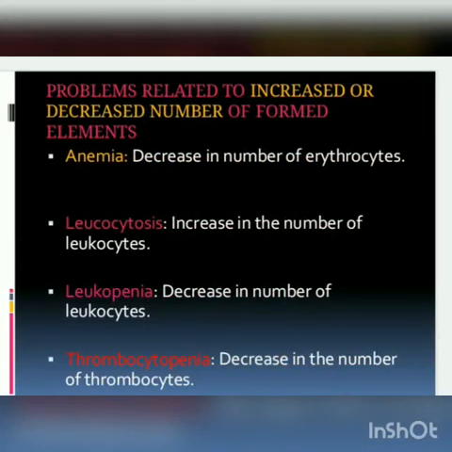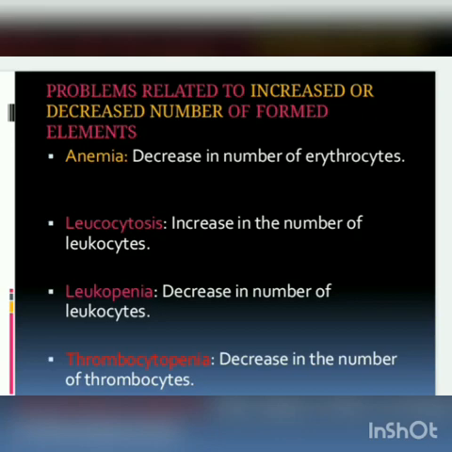Problems related to increased or decreased number of formed elements. Till now we have seen the RBC, its lifespan, its specific activity and nature, and then WBC, its specific structure with the presence or absence of granules. We have studied 5 different subtypes: 3 come under granulocytes and 2 under agranulocytes. Now we are seeing the problems related to increased or decreased number of formed elements.